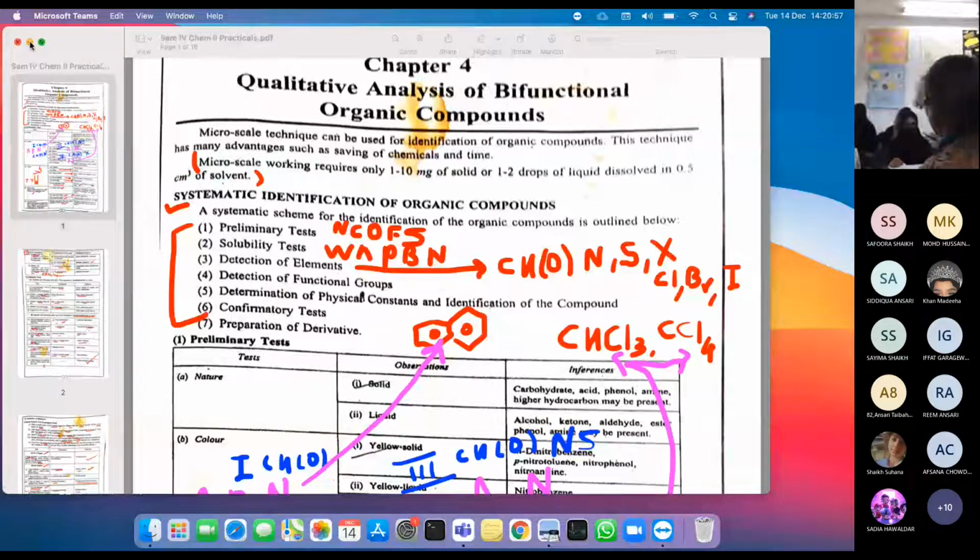You need to smell it. That's called odor. But odor means you will not be touching it with your nose, just from a distance. At least keep this much distance, two fingers' distance. Then you need to smell it, and you need to tell me what the smell is.